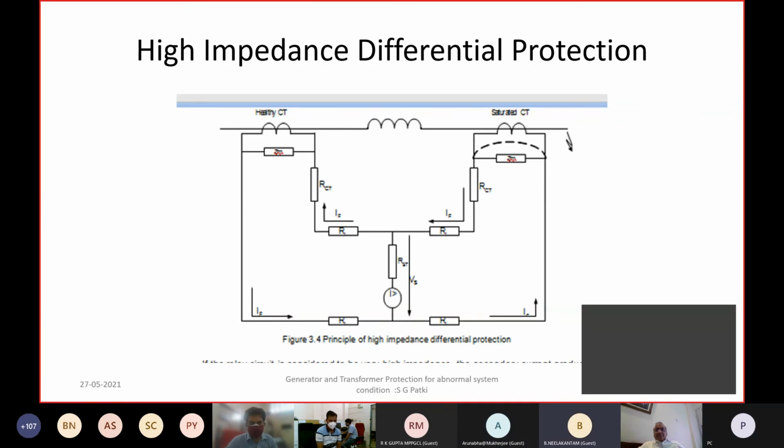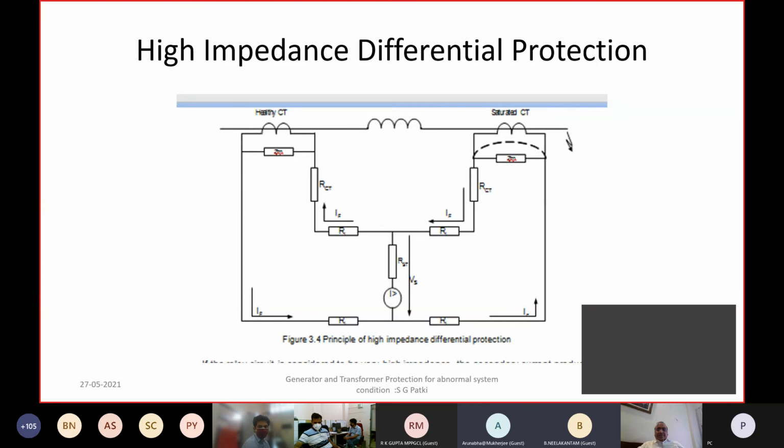My submission to the forum is: once you are using a high impedance scheme, you need to check the value of the stabilizing resistor at regular intervals. If any network connectivity change is there, it will influence it. And if you are not revising the stabilizing resistor, there is a possibility of relay operation for a through fault. Correct. That is not the case with low impedance protection. You are right. Thank you.